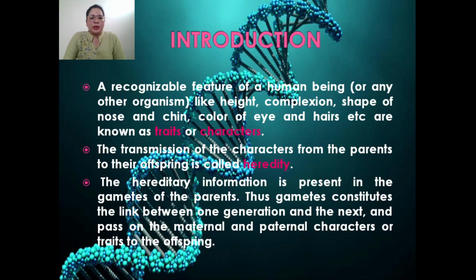That zygote contains the genetic information of both parents, male and female. This information is passed further to the next generation so that the offspring have the characters of their father as well as mother.